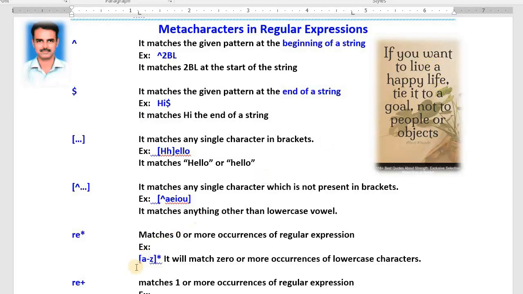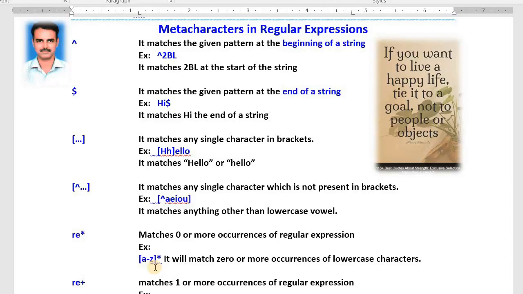Here what do I write? I write A star. It matches 0 or more occurrences. 0 means that it might be there or may not be there, 0 occurrences. And more occurrences of the regular expression. RE star. See the example: a hyphen z in brackets followed by star will match 0 or more occurrences of lowercase characters. It matches only the word that starts with lowercase.